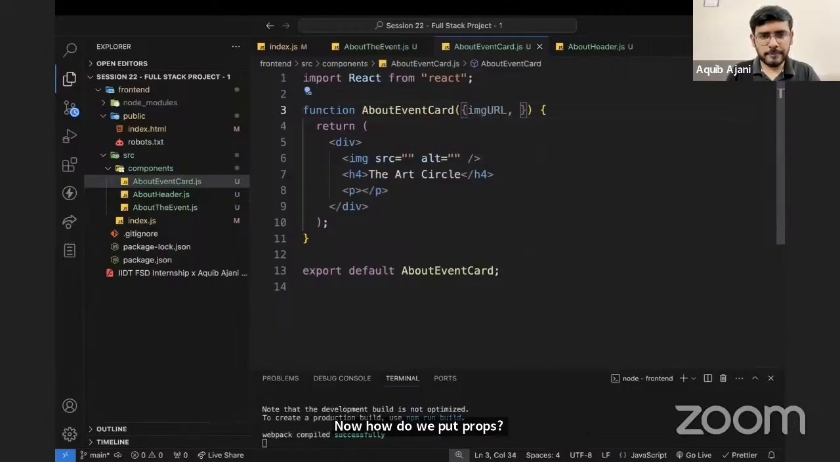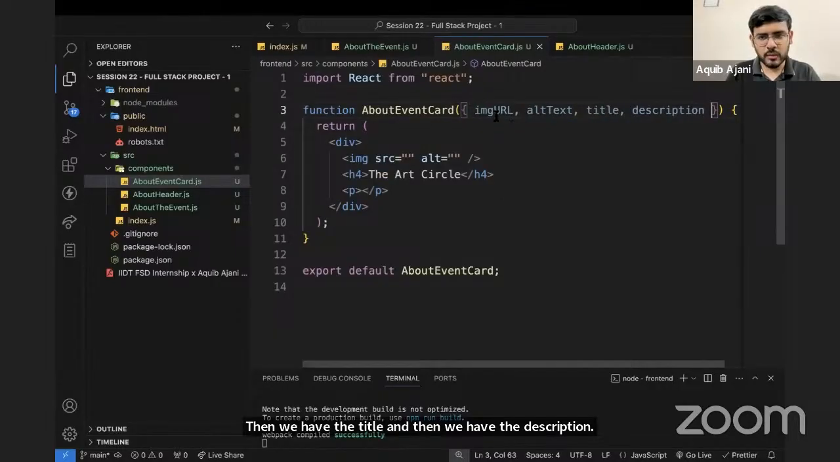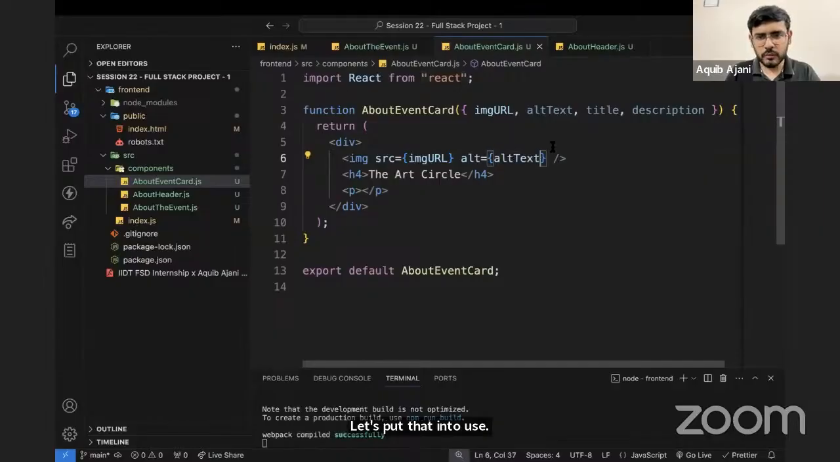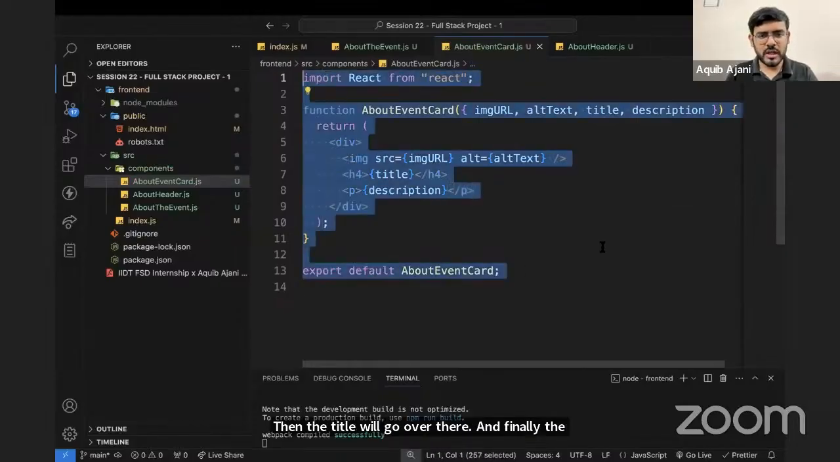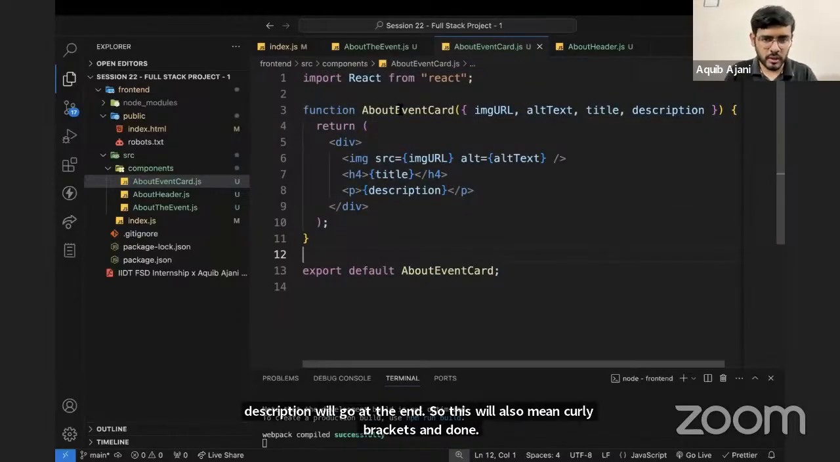So image URL, then we have the, let's say, alt text, then we have the title, and then we have the description. So these are the four things that we need. Let's put that into use. So image URL goes first, then the alt text will go, then the title will go over there, and finally the description will go at the end. So this will also be in curly brackets and done. So we've made a generic reusable event card now.